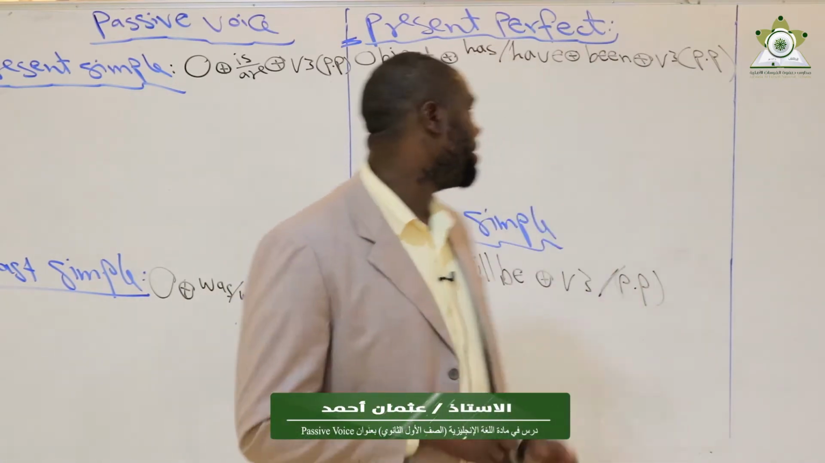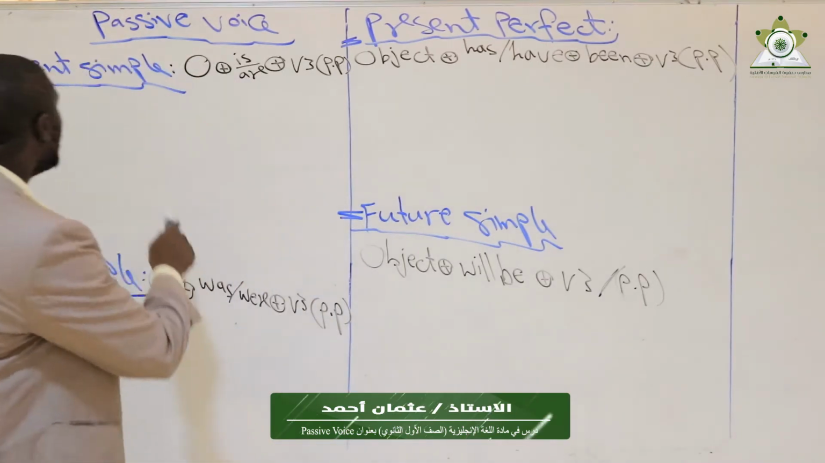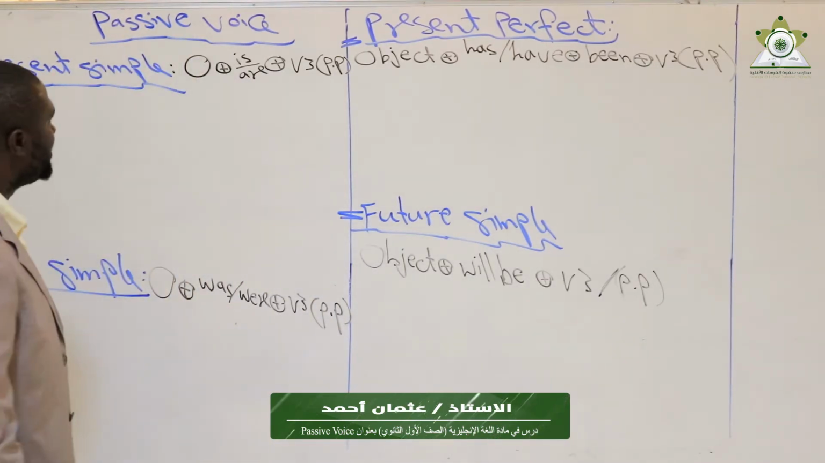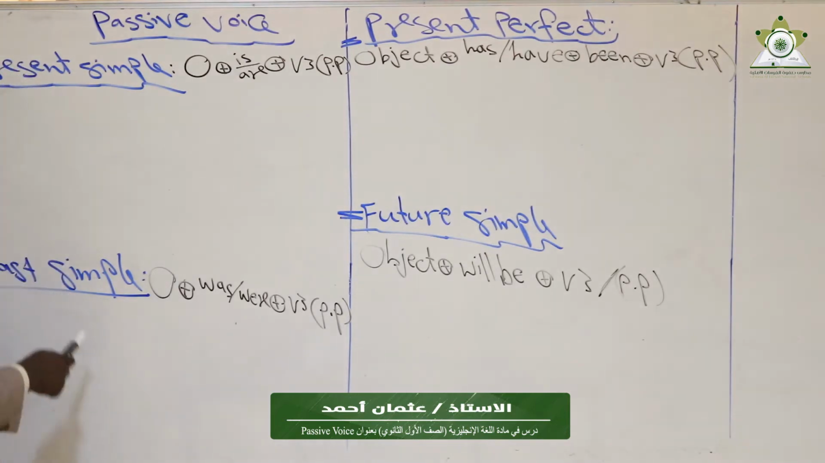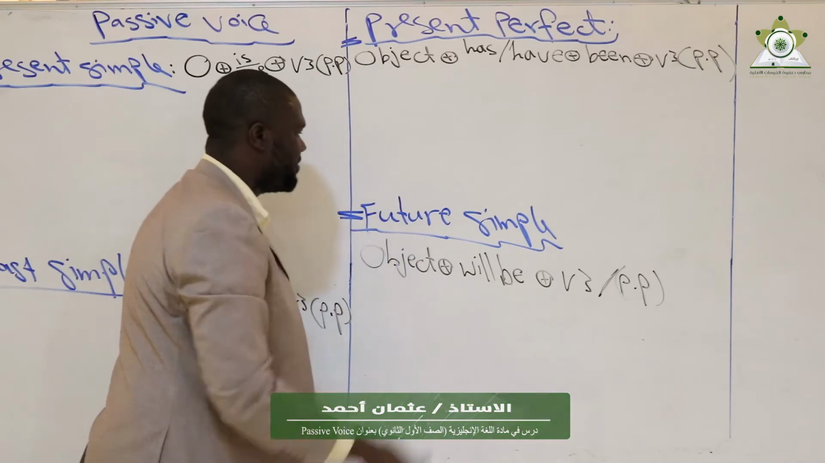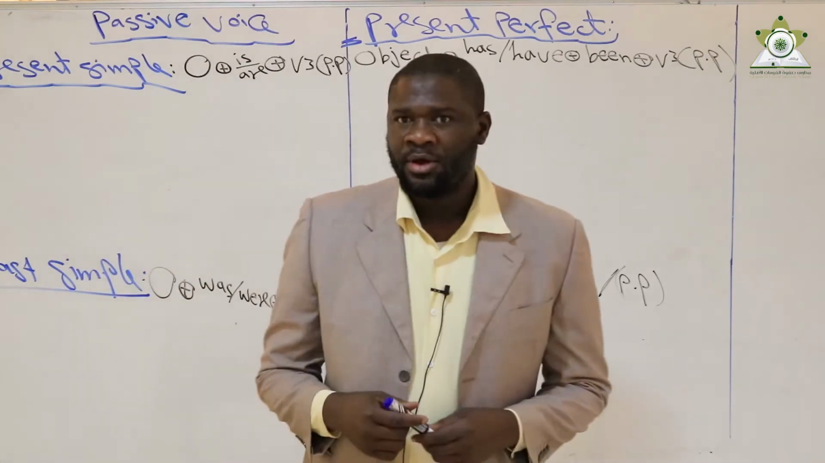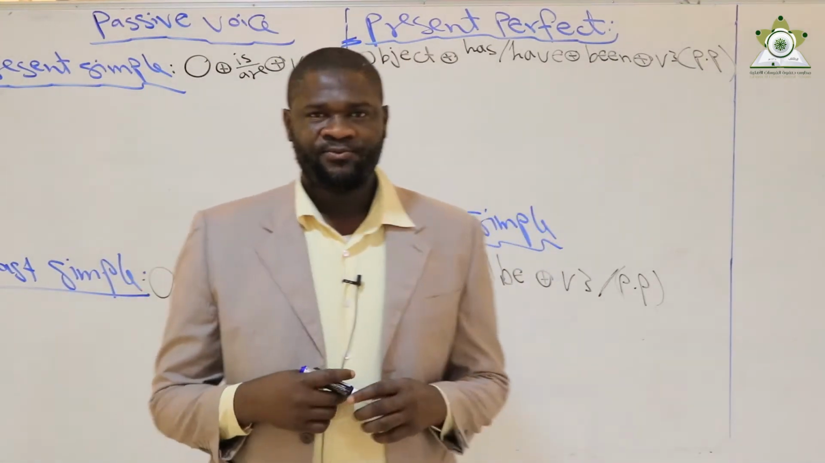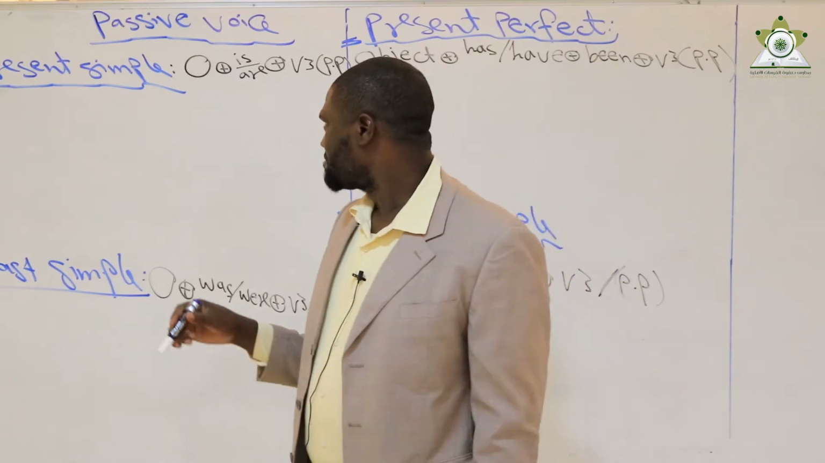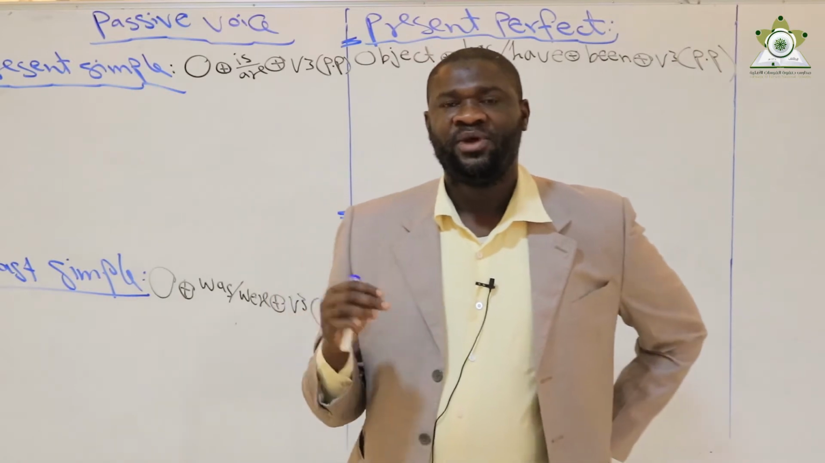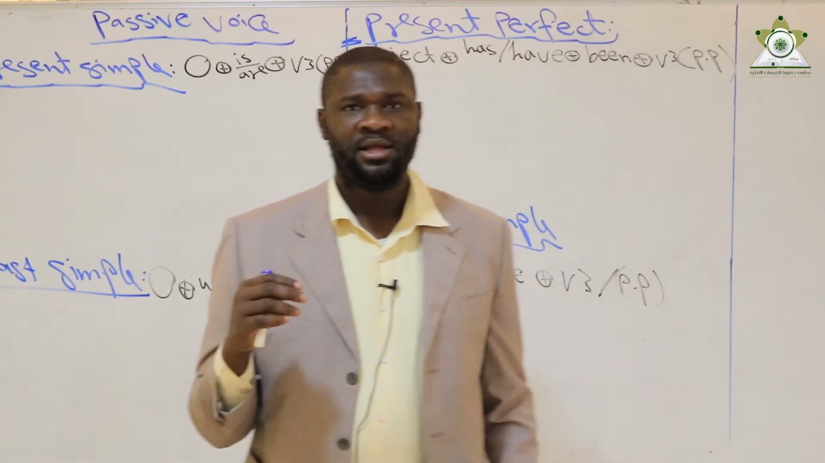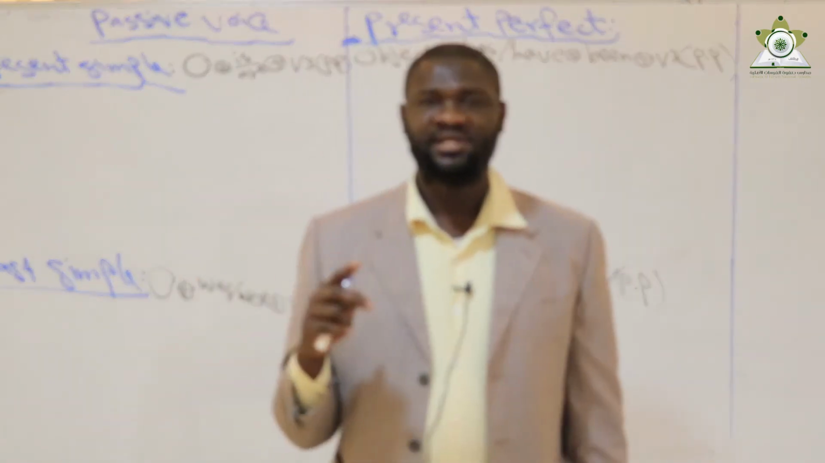Okay, today inshallah my lesson is about passive voice. In passive voice, I'm going to study 4 rules: present simple, past simple, present perfect, and future simple. Okay, in passive voice, always we add 2 things to the sentence. We add verb to be and we add verb 3 or past participle.